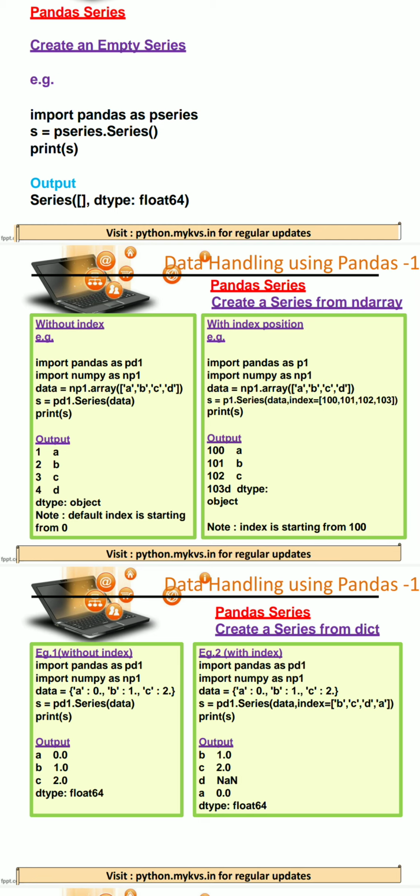And if we want to change the indexing, by default the index starts from 0, 1, 2, 3, but if we want to change it, it is possible with the help of the index attribute. We just have to pass the index attribute along with the list of values. It can be any string or any number which is assigned as a label.